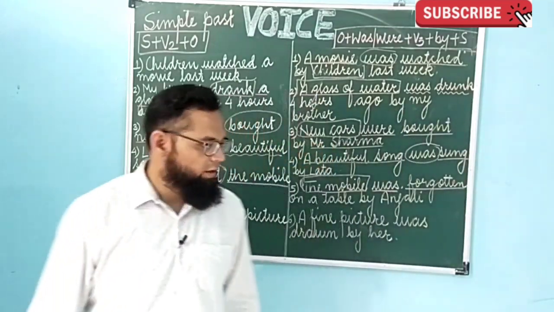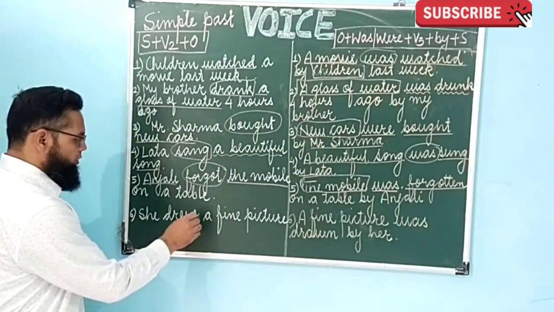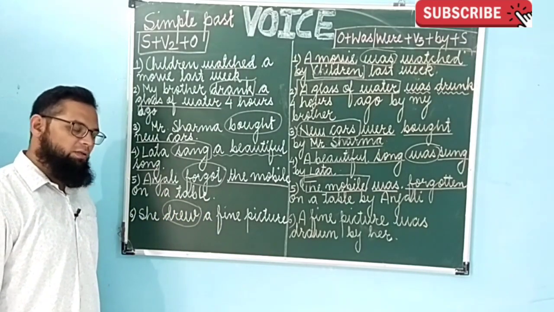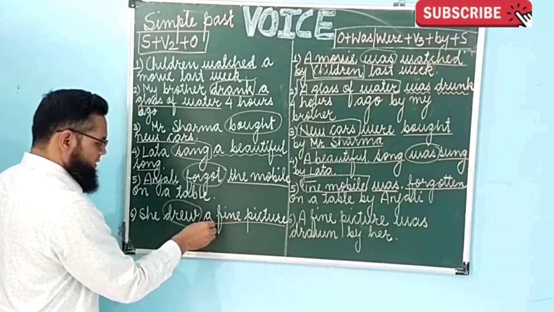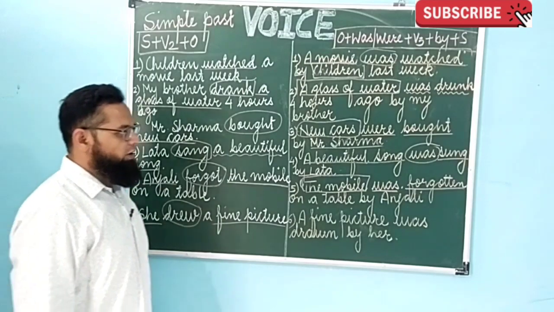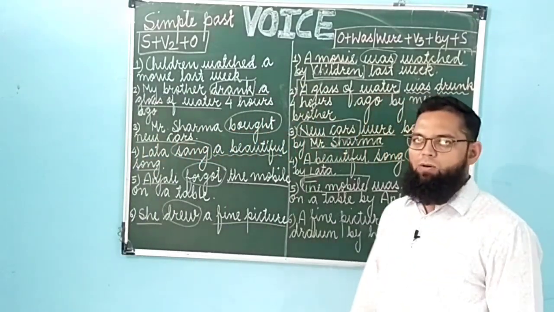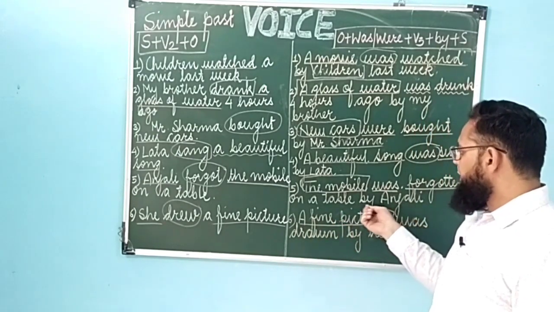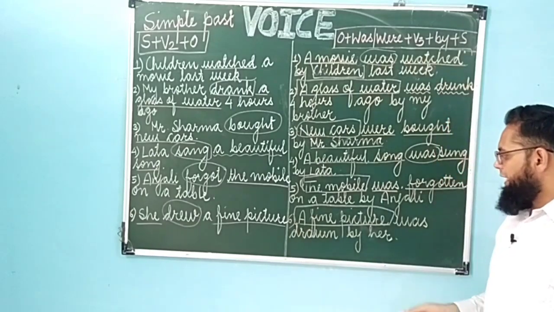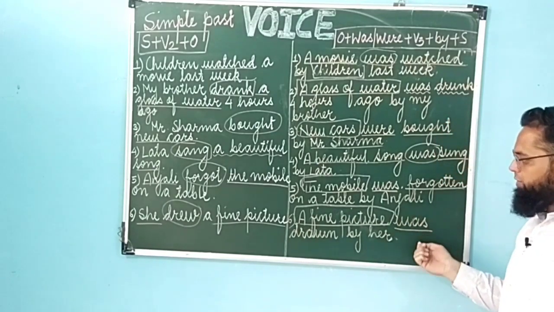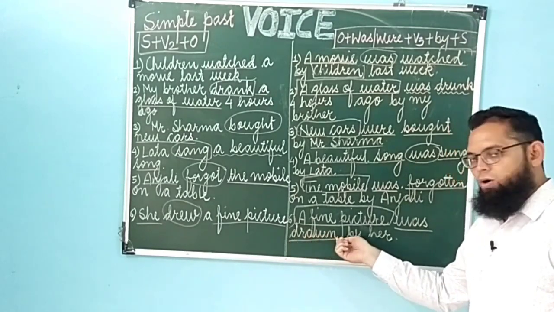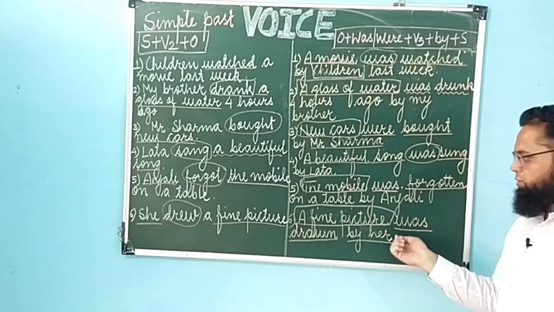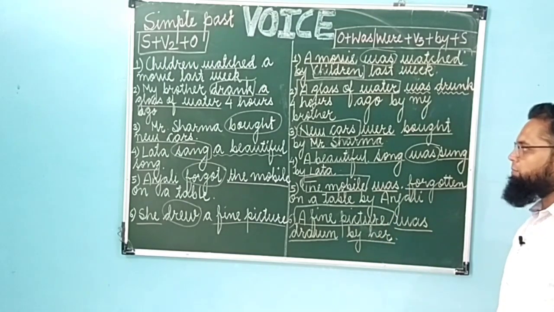And the last sentence: she drew a fine picture. Now drew is the second form of draw. Draw is the first form, drew is the second form. A fine picture is object here and she is subject. While converting it into passive voice, we'll be using the object at the beginning. What is the object? A fine picture. It is in singular form, so we have to use was as helping verb. A fine picture was, the third form of drew is drawn. Drawn, and by her. The objective form of she is her. So a fine picture was drawn by her.